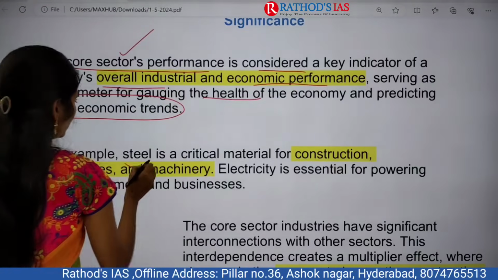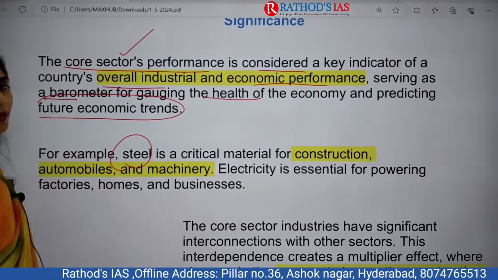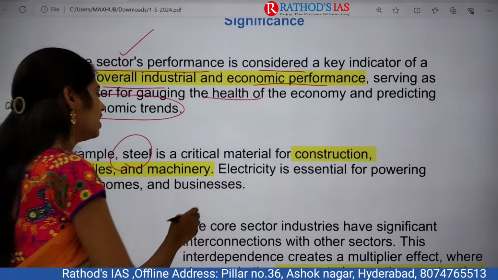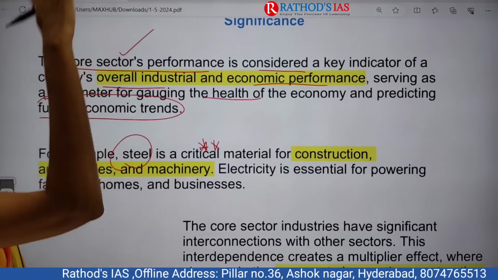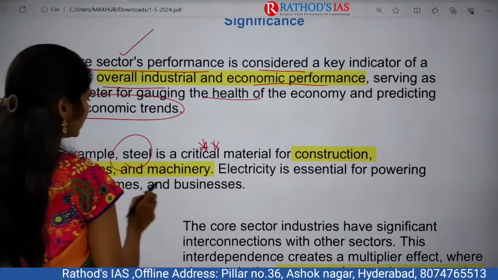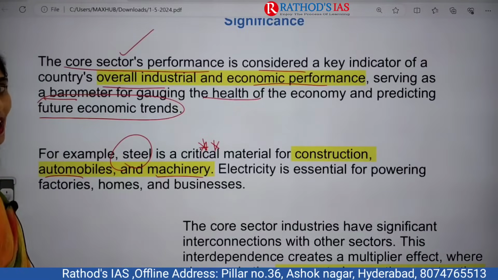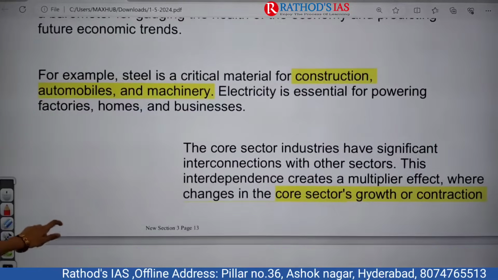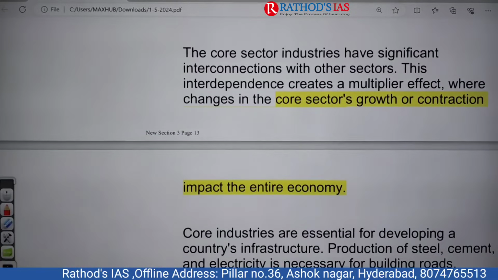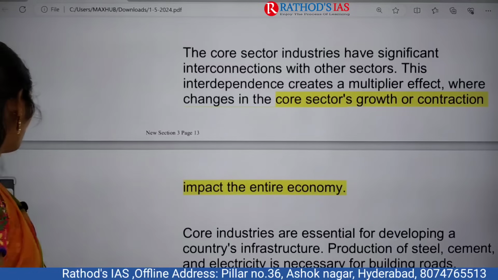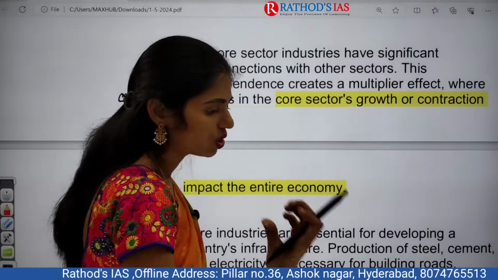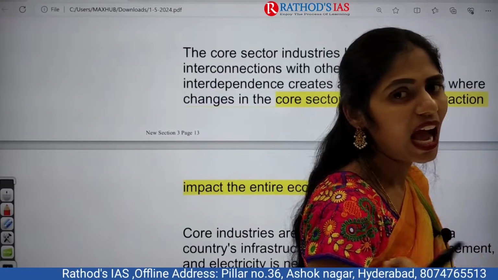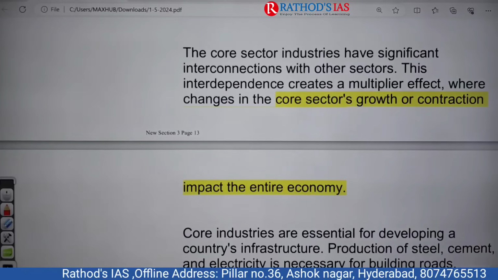For example, steel is a very important material, not mineral, for construction purposes, for example for roofs, and also for the automobile sector and machinery. And electricity is very important for powering factories, homes and businesses. These core sector industries have significant interconnections with other sectors, so we get a multiplier effect: the contraction or growth of the core sector will have an impact on the overall economic health of the country.